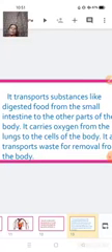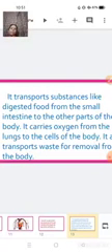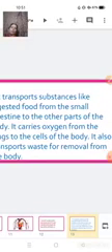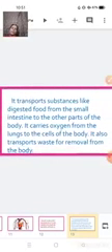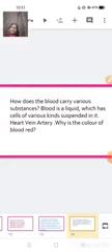It carries oxygen from the lungs to the cells of the body and also transports the waste for removal from the body. So this is all the function of the blood when we are talking of the circulatory system.